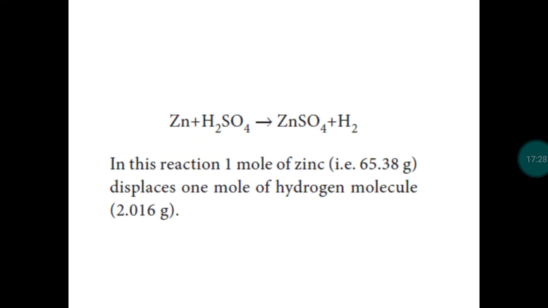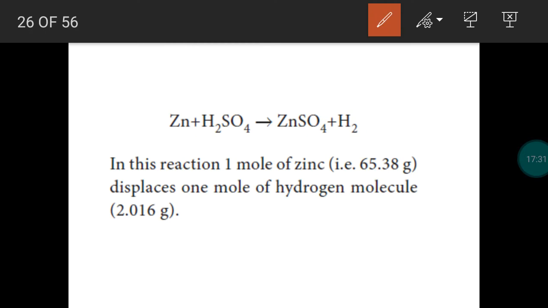Take the following reaction. This is a metal displacement reaction. When zinc metal is added to sulfuric acid, it forms a salt, zinc sulfate, with the liberation of hydrogen. For the metal, there is an atomic mass. Atomic mass of zinc is 65.38 gram. Based on the mole concept, we can explain the reaction. The coefficients are 1 for all 4 substances. So I can say 1 mole zinc combines with 1 mole sulfuric acid. It provides 1 mole zinc sulfate and liberates 1 mole hydrogen. So this is based on the mole concept.